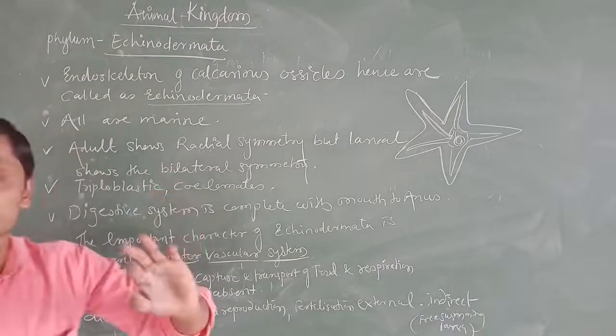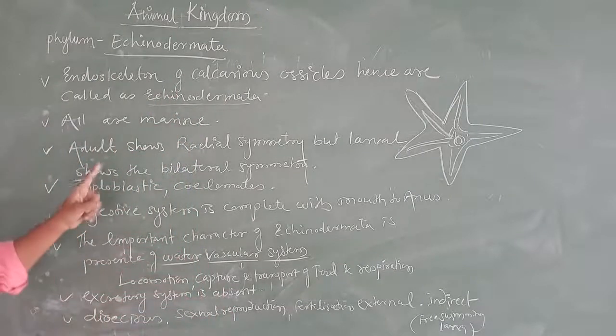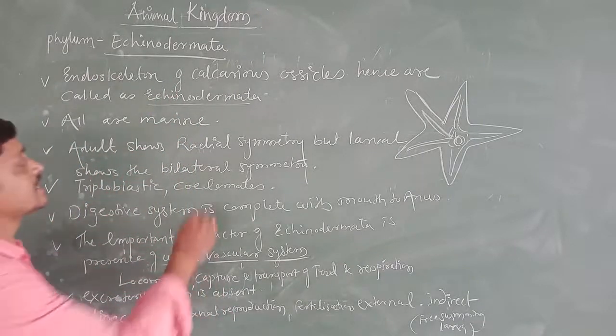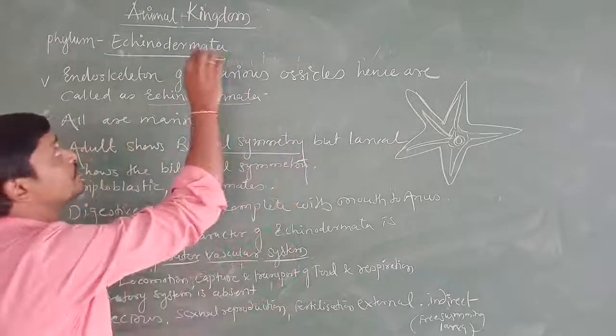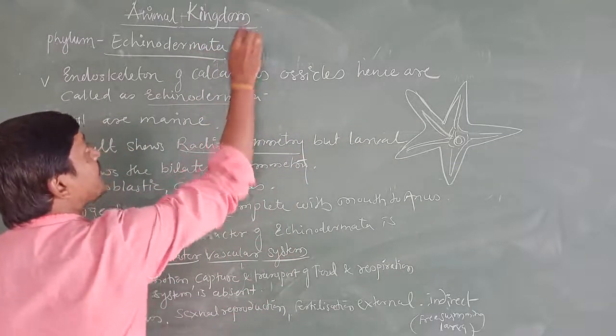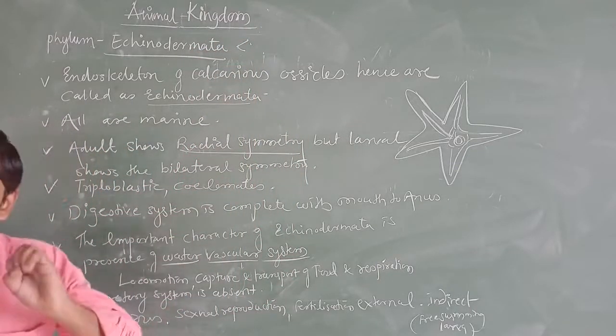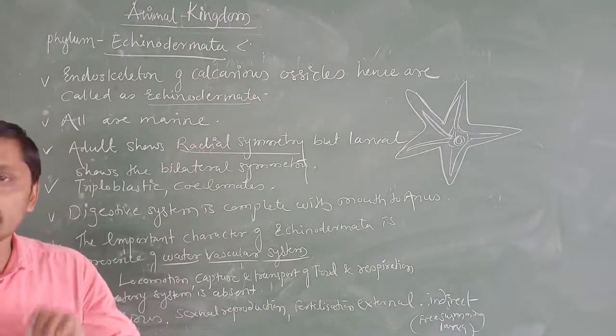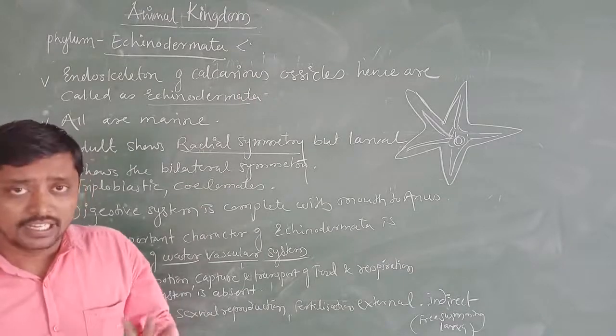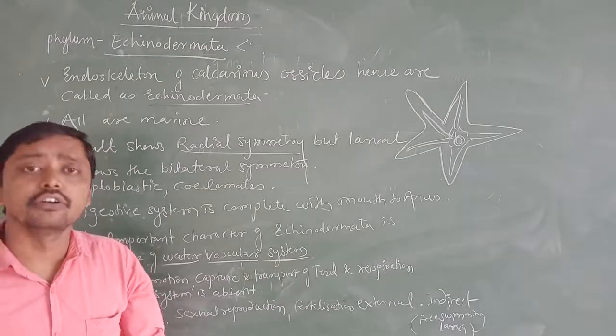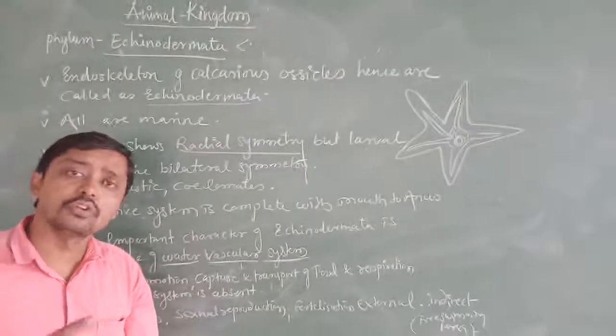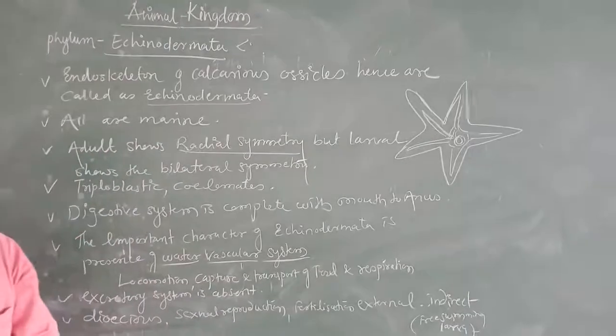But the thing is, here in echinoderms the adult shows radial symmetry. Echinoderms show both bilateral and radial symmetry. This is a very important factor regarding Echinodermata. In the sense, in echinoderms, you are going to find both radial and bilateral symmetry.